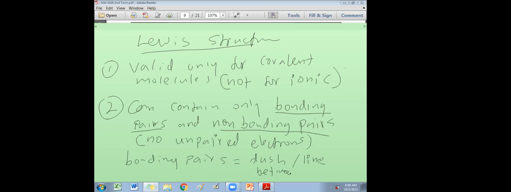A bonding pair should always be between atoms. I'll write it like this: bonding pairs should always be between atoms, not on isolated atoms. Non-bonding pairs are also called lone pairs. Non-bonding pairs should be on individual atoms, so isolated atoms, not between the atoms.